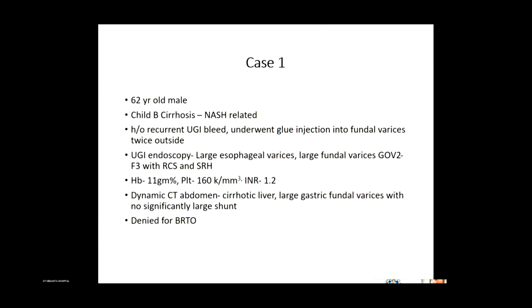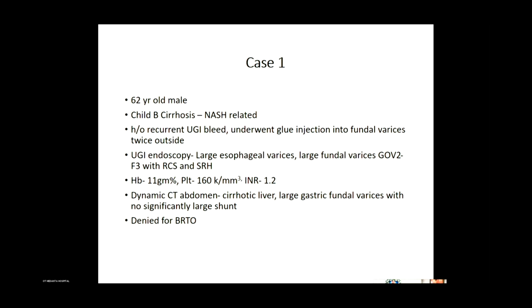The first case is a 62-year-old gentleman who has NASH-related chronic liver disease, Child B cirrhosis, for the last 6 years. He has a history of recurrent upper GI bleed, and the source of the bleed was large gastric fundal varices, for which he underwent glue injection twice with failure, and now he has presented again with an upper GI bleed. Endoscopy shows large esophageal varices as well, but there is a sign of recent hemorrhage on the fundal varices with a small glue cast. After blood transfusion, his hemoglobin is at 11.